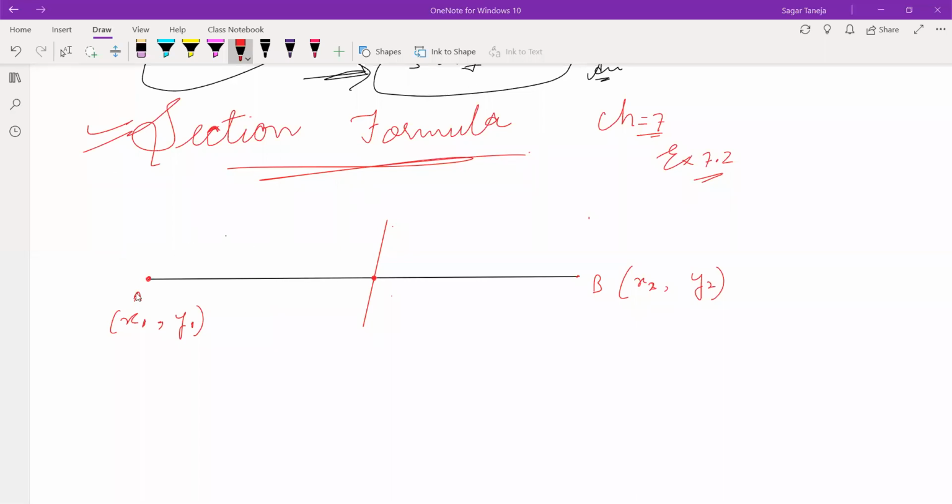So section formula we are discussing. Between A and B there is one more point. Let this point be point P, and the coordinates of P are x comma y. Suppose the coordinates of A are given and coordinates of B are given, and a ratio m1 ratio m2 is given, means P is dividing this line AB into two parts in this ratio. So if a point is dividing a line into two parts in a ratio, how can we calculate the coordinates of this point?